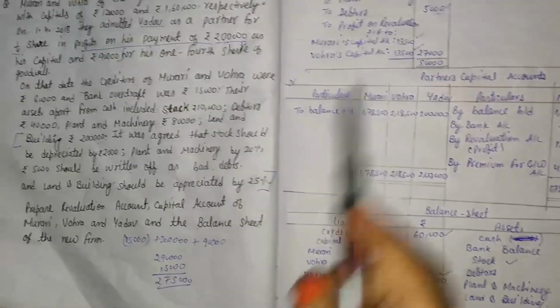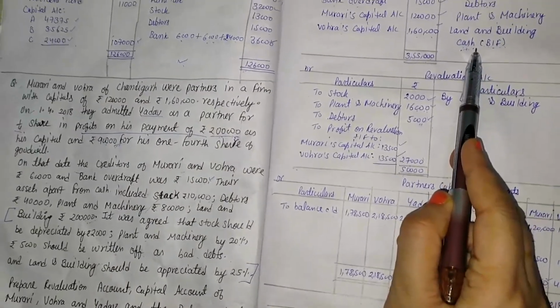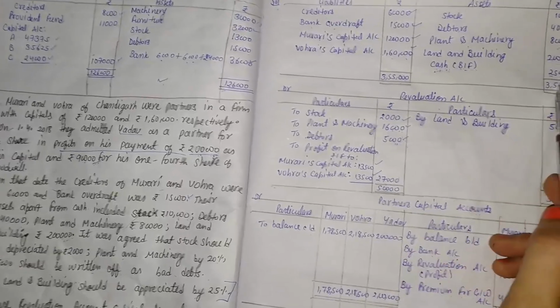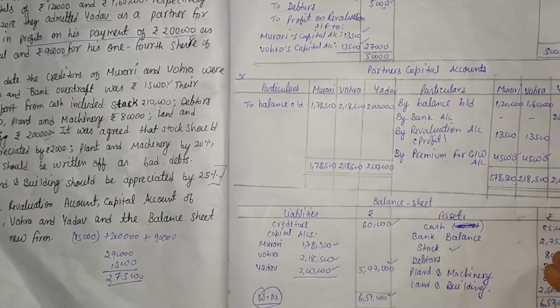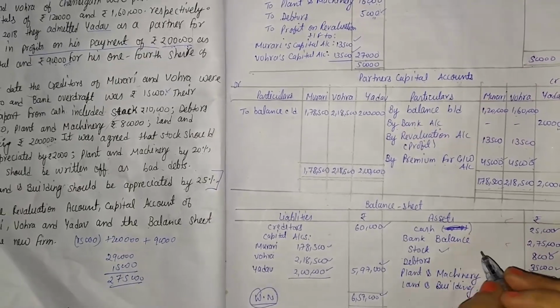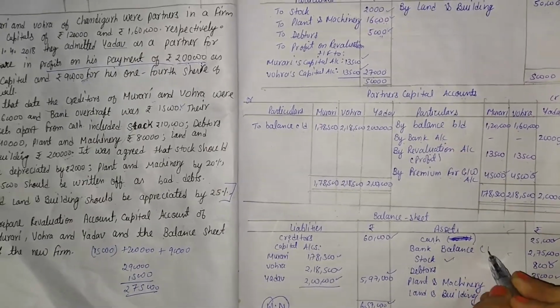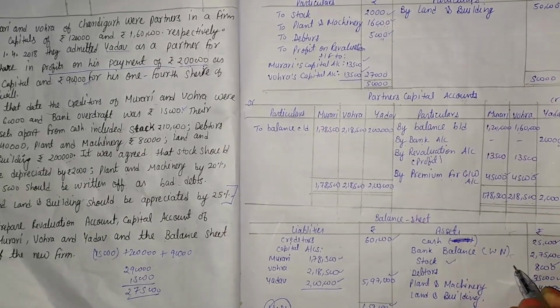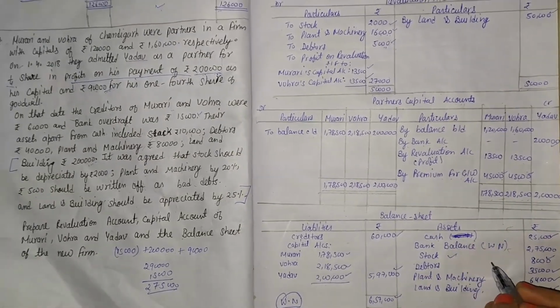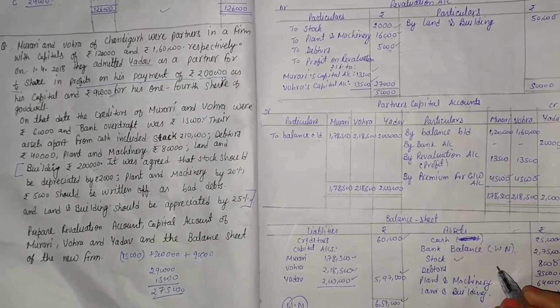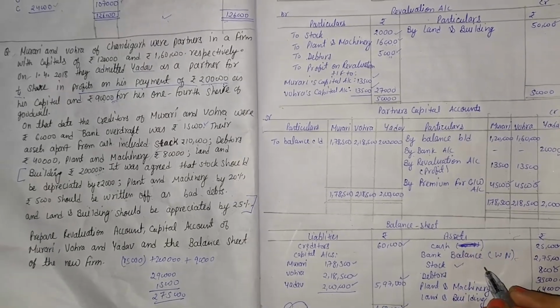Now the next information given in the question is cash. The cash value is given, that is 25,000. Here it is 25,000. But in this, the bank balance is very important. On the liability side, bank overdraft is given. On the asset side, bank balance is given. So how can we calculate this value?